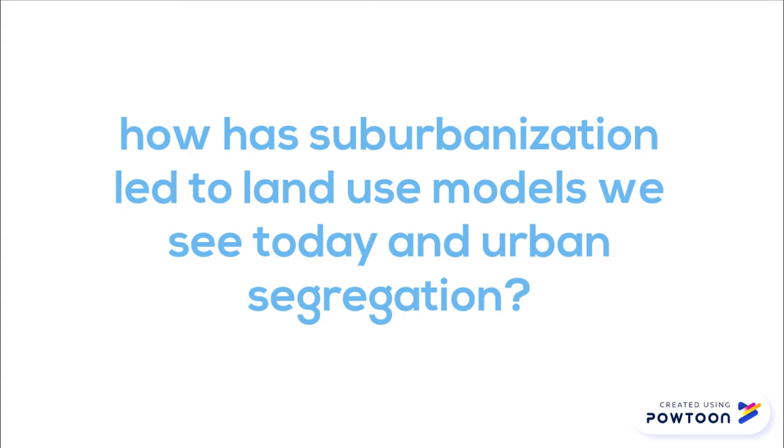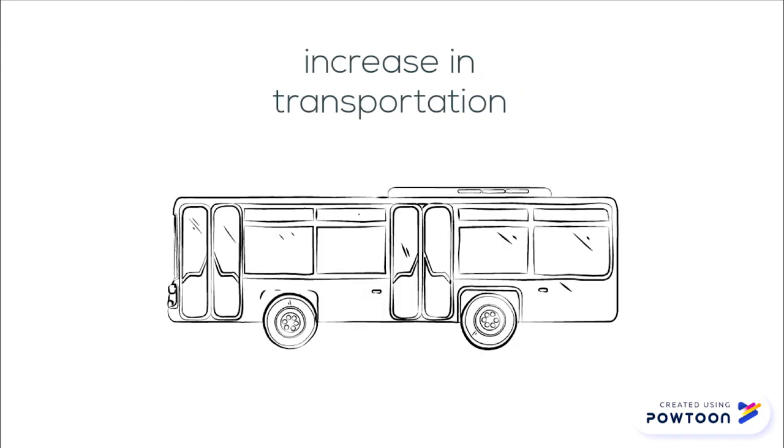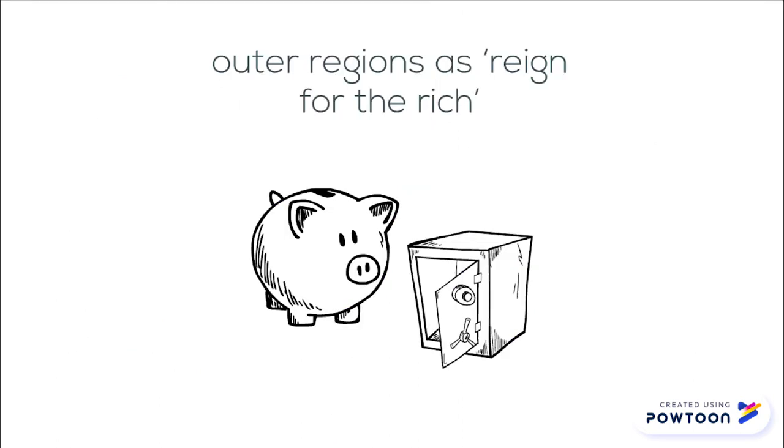Since there are more people in these outlying areas, places like malls begin popping up around rural fringe sections. There is also an increase in transportation efforts that allows people to commute into the core when needed. This soon establishes into a pattern that accounts for urban segregation. For example, in HICs where this often occurs, it starts to define the outer region as the